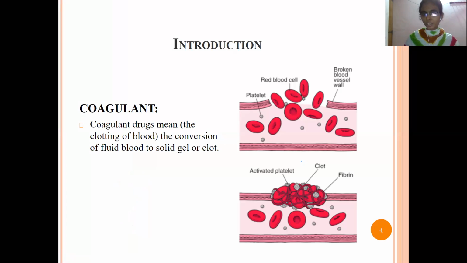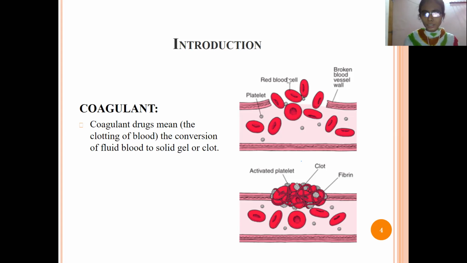If the blood bleeds continuously, there will be loss of blood from our body, and that is dangerous to us. In order to avoid it, we use coagulant drugs. Whenever we get an injury, it leads to clotting of the blood in order to avoid the loss of blood.